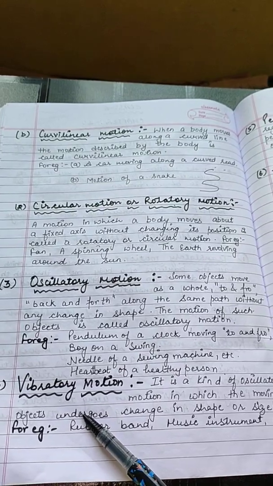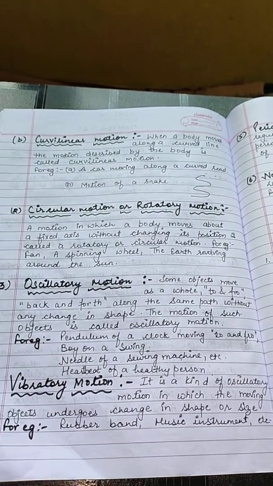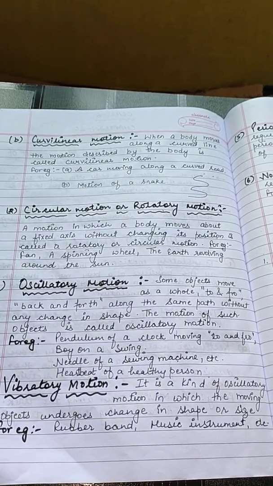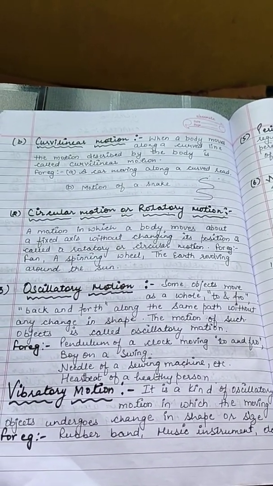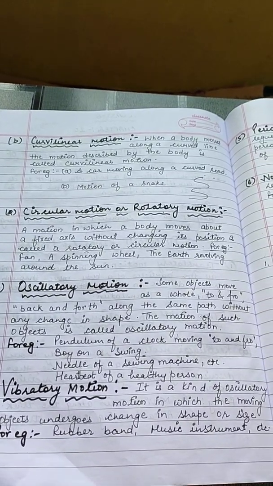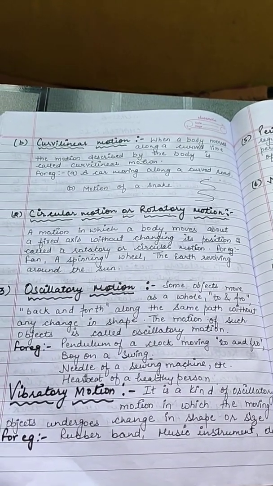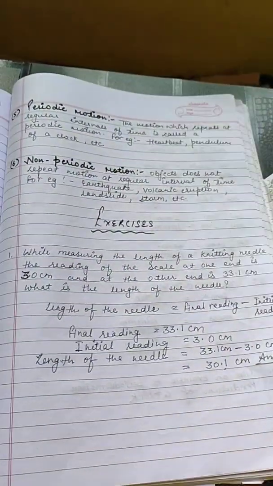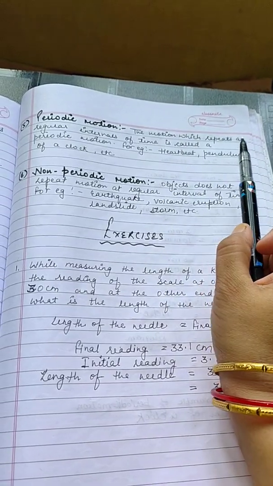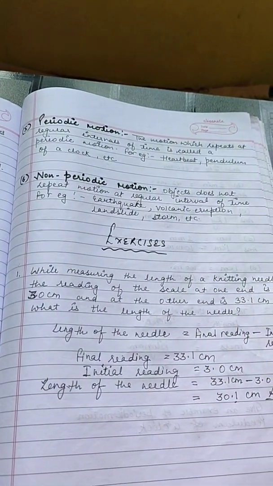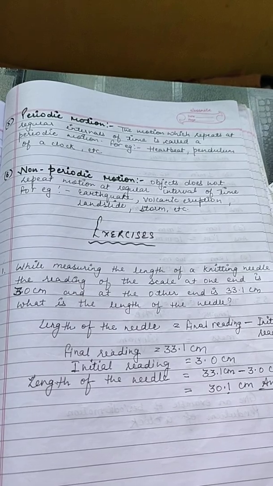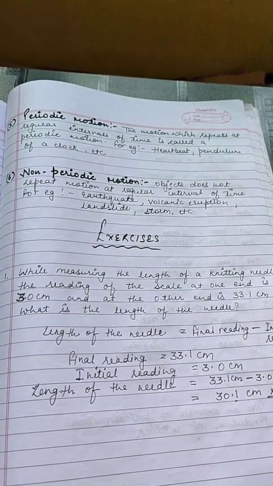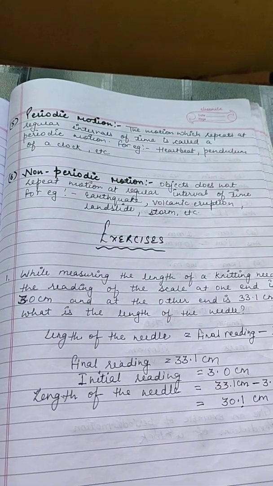Next type of motion is vibratory motion. It is a kind of oscillatory motion in which the moving body undergoes change in shape or size. When we stretch a rubber band, its size changes and shape also changes, so that is an example of a vibratory motion. Next type of motion is periodic motion, the motion which repeats at regular interval of time. For example, the pendulum of a clock, the heartbeat of a healthy person, and so many more.